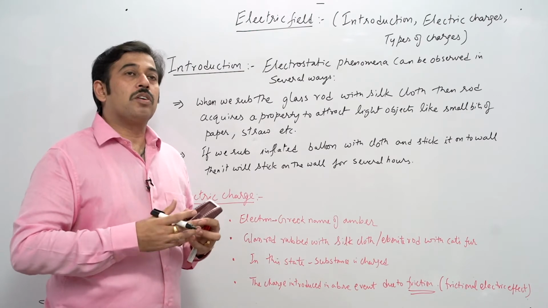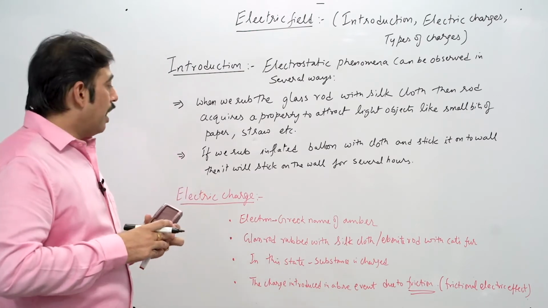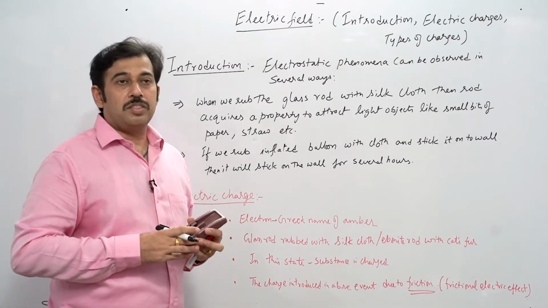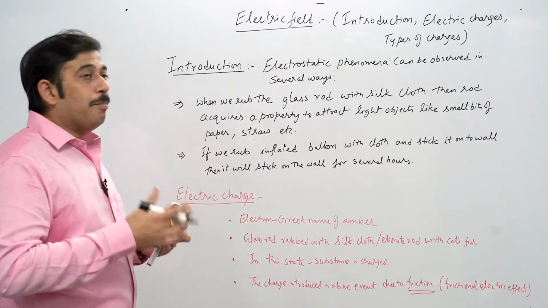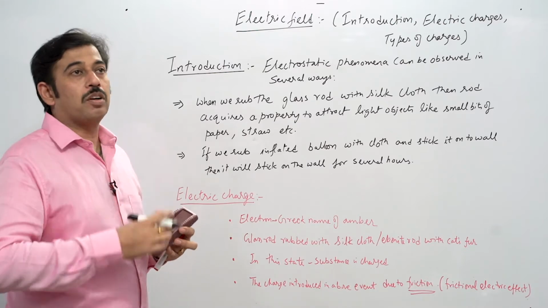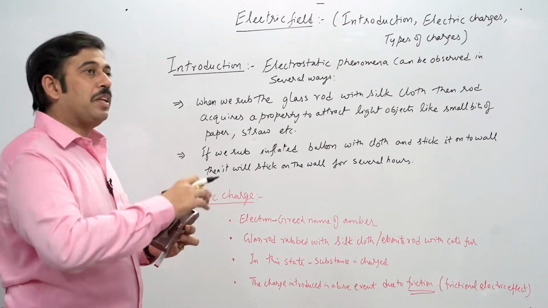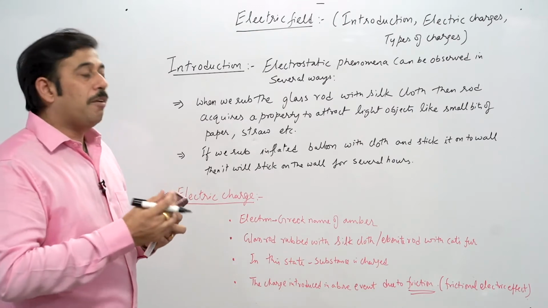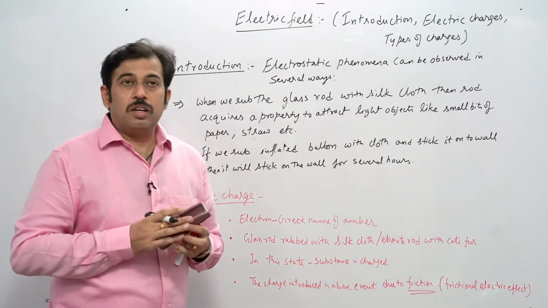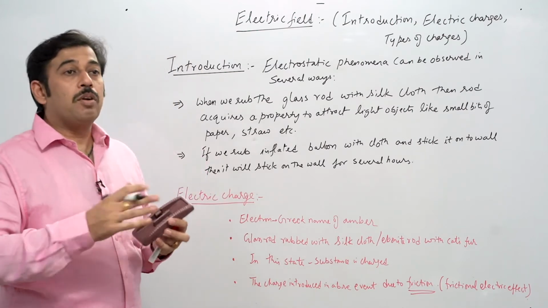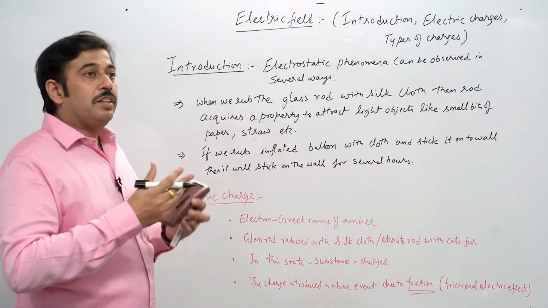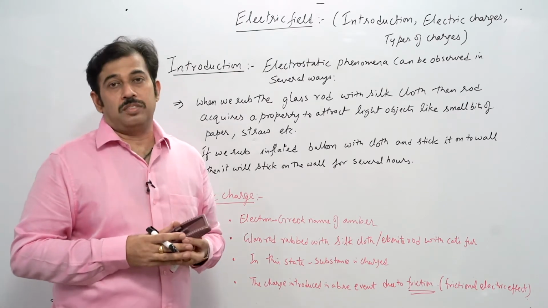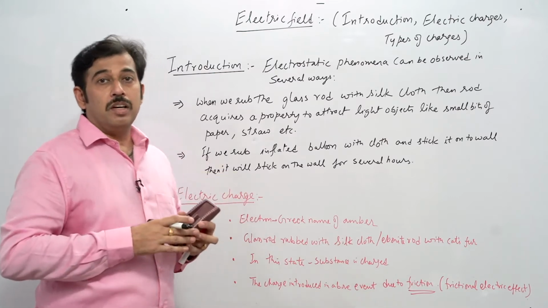Basically this term originated in Greece, and in the word, if you understand, the word electron is coming normally in the charge; electron refers to amber. Amber was a material which was used for the first study of the charge. So if a glass rod is rubbed with silk cloth, or in another procedure an ebonite rod is rubbed with cat fur, it generates some kind of charges over there, and that is called the static charge. So that charge comes from this particular origination.